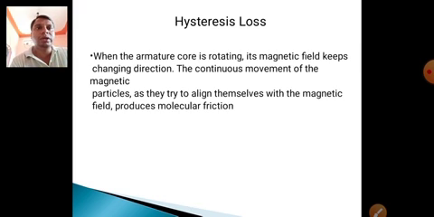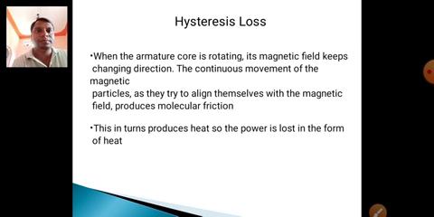When the armature core is rotating, its magnetic fields keep changing direction, from north pole to south pole to north pole. The continuous movement of the magnetic particles as they try to align themselves with the magnetic field produces molecular friction. This in turn produces heat, so the power is lost in the form of heat.